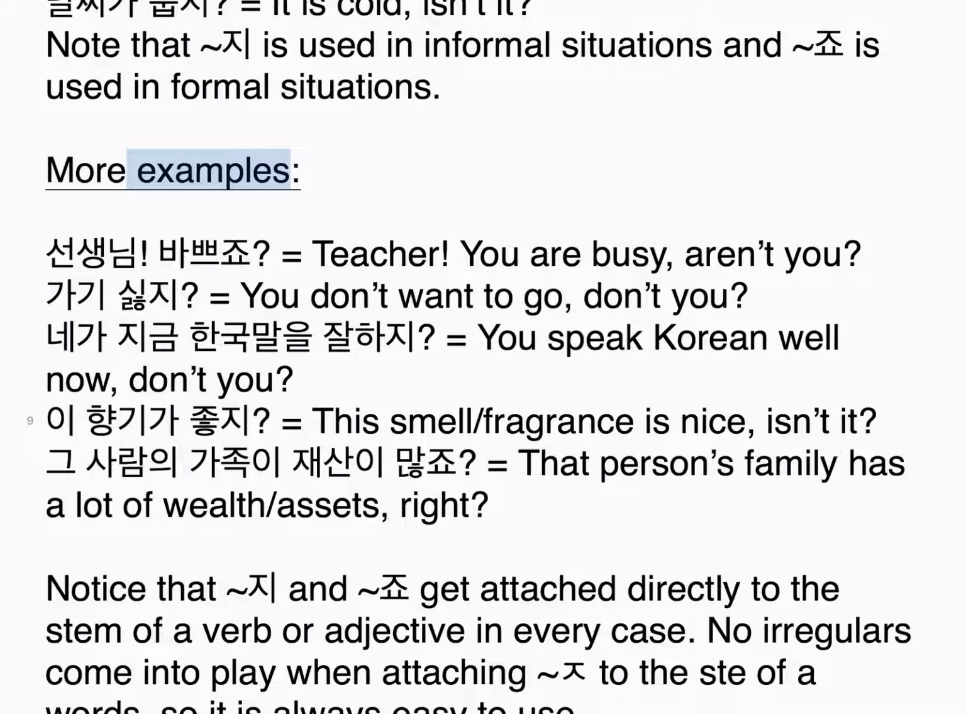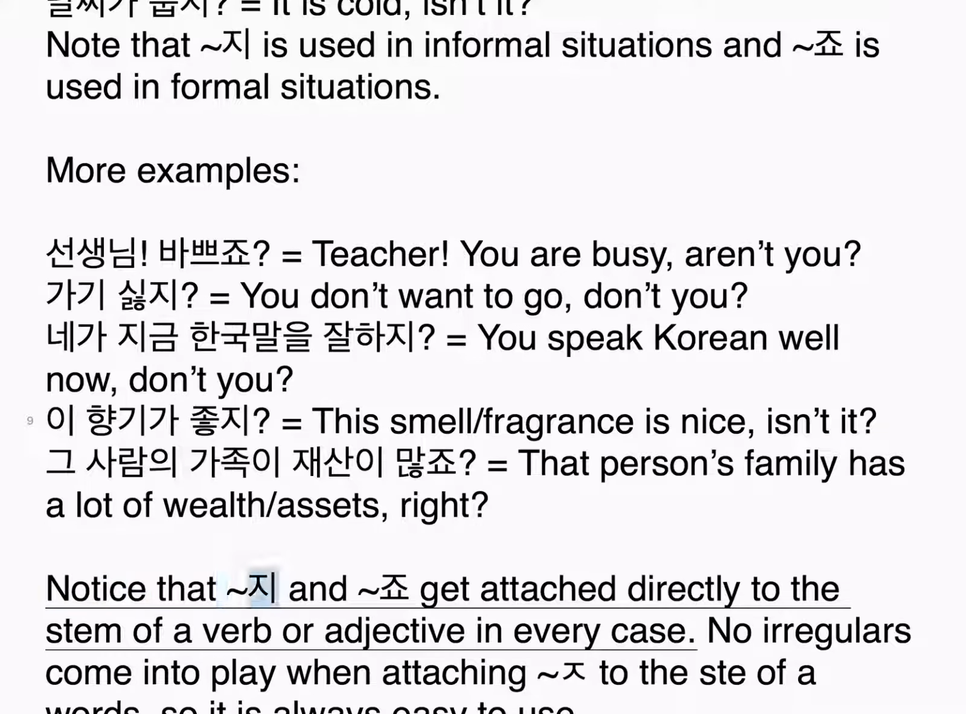More examples. 선생님, 바쁘죠. Teacher, you are busy, aren't you? 가기 싫지. You don't want to go, do you? 내가 지금 한국말을 잘하지. You speak Korean well now, don't you? 이 향기가 좋지. This smell, fragrance, is nice, isn't it? 그 사람의 가족이 재산이 많죠. That person's family has a lot of wealth, assets, right?